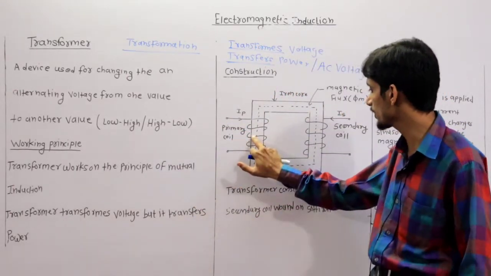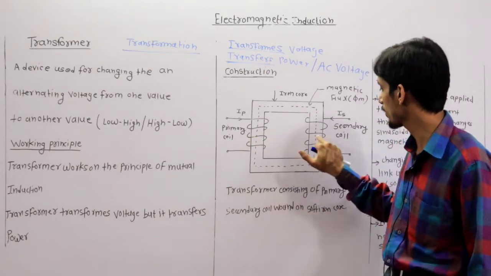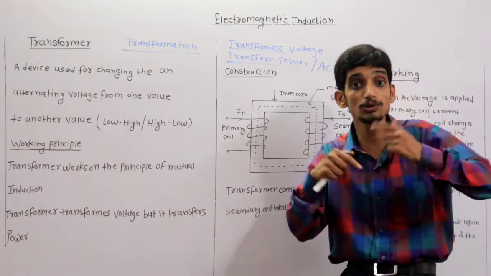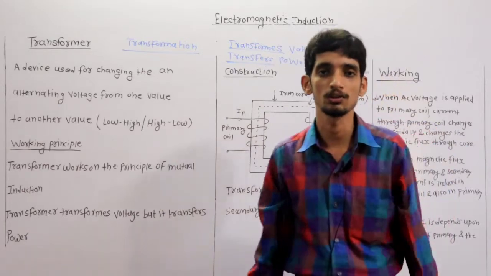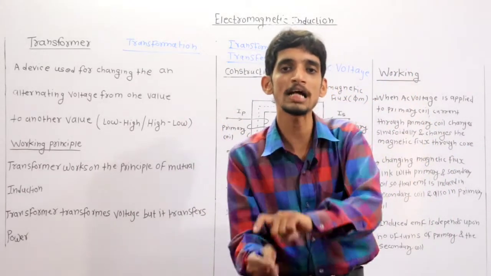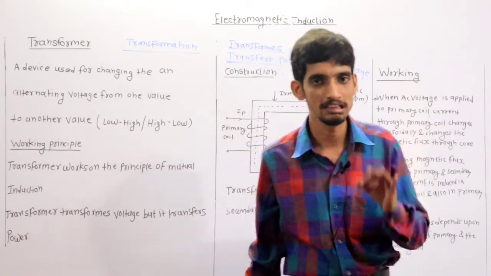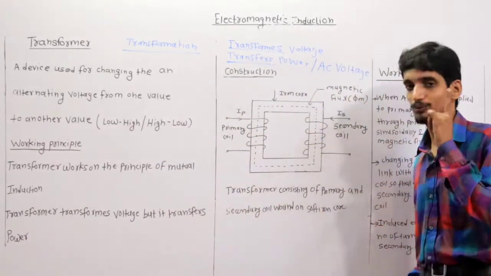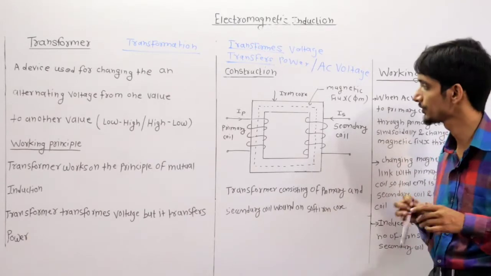This particular winding is not connected with the second winding. They are wound on a common iron core, so that iron core is common for both the windings, but actually there is no direct connection between the two windings. Clear? Okay. Now listen here.